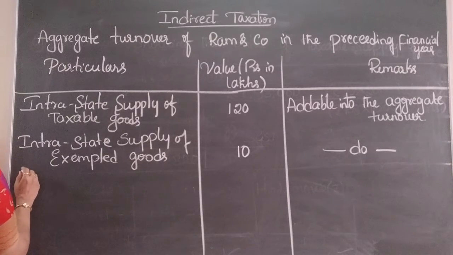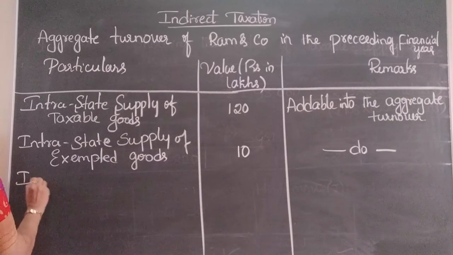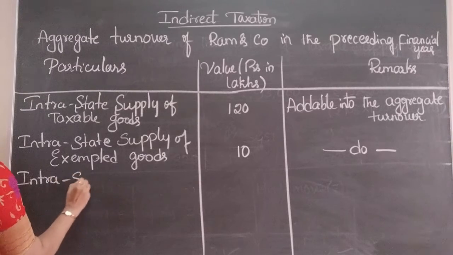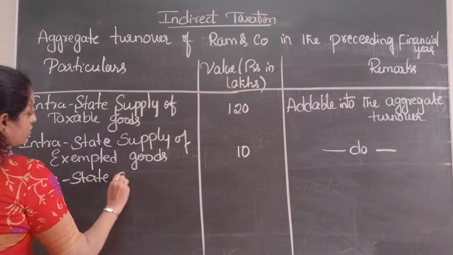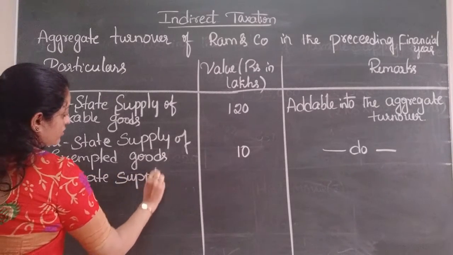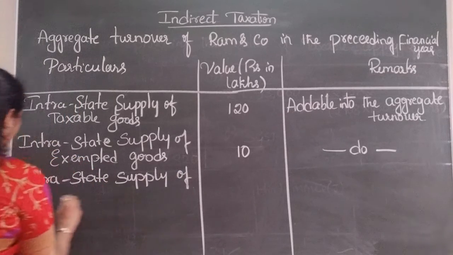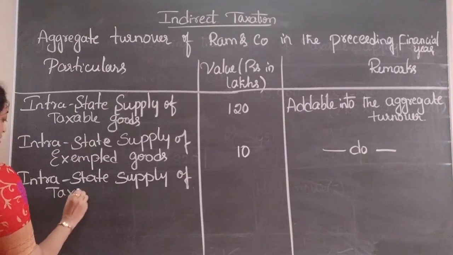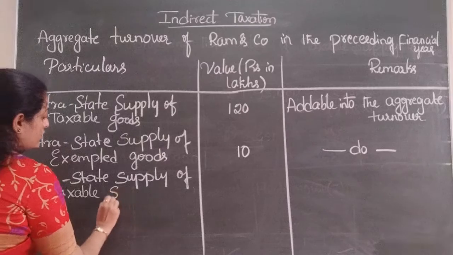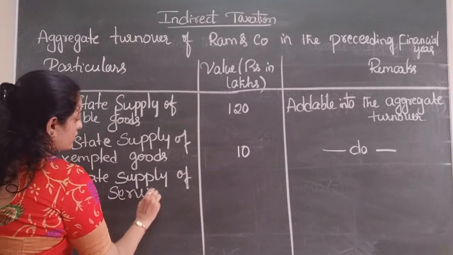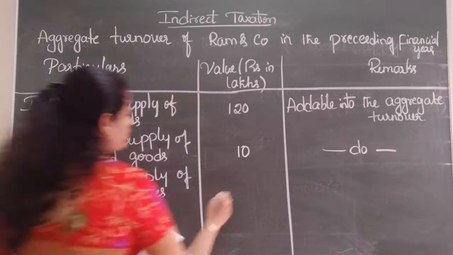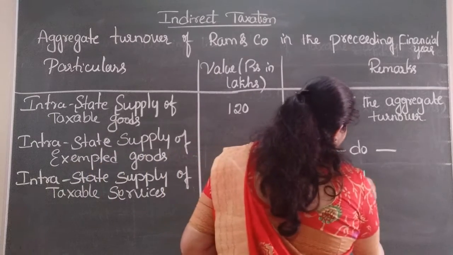Next, intrastate supply of taxable services. Amount is 5, we need to add.